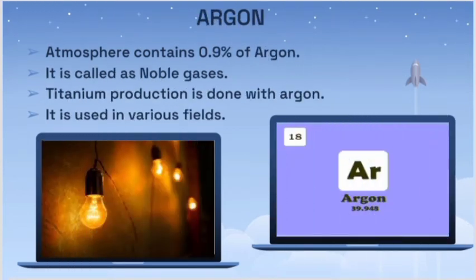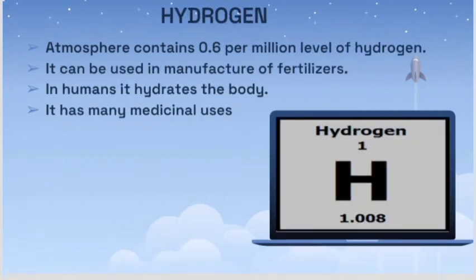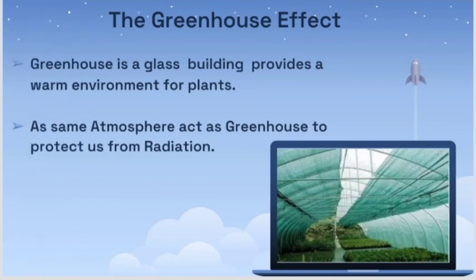The atmosphere contains 0.9 percent of argon. It is called a noble gas because it is used to produce titanium in major quantity. Titanium is an element for mixing with other elements. Using argon, the tungsten filament is made for bulbs, and we can use it for welding also. Hydrogen is about 0.6 per million percent in the atmospheric air, and it is used in the manufacturing of fertilizers, medicinal tablets, syrups, those things.